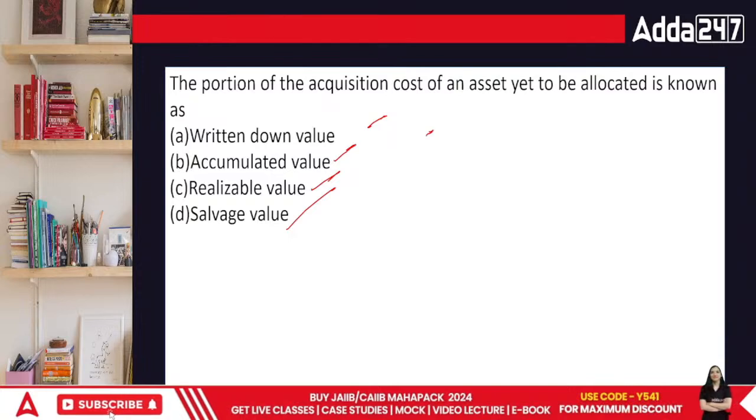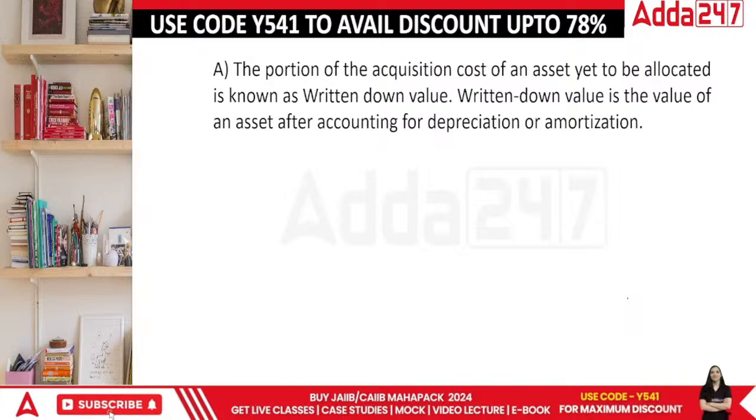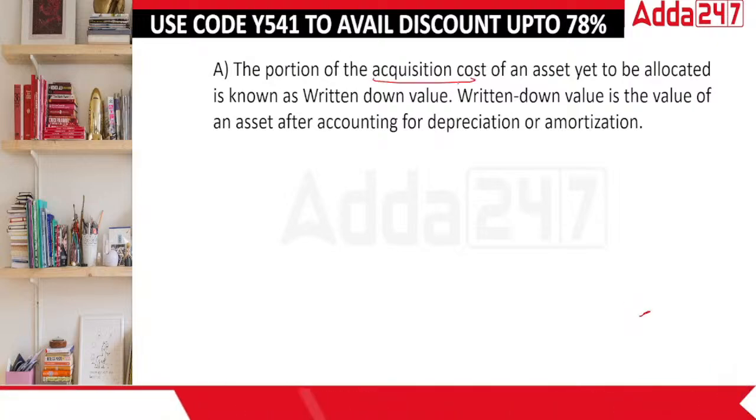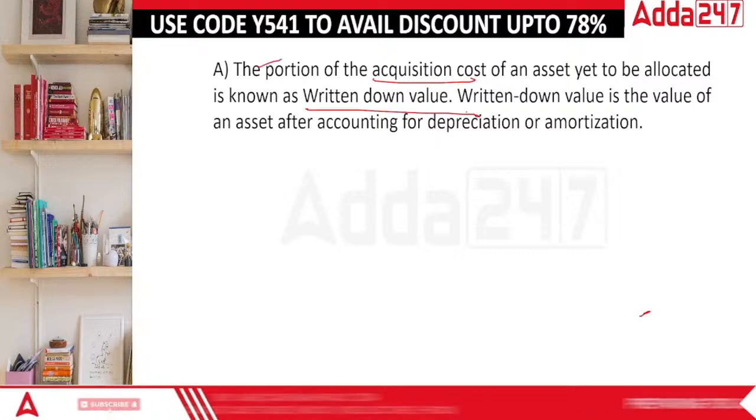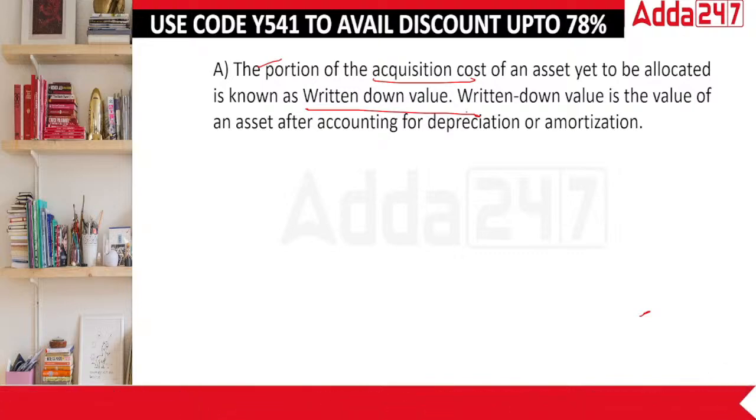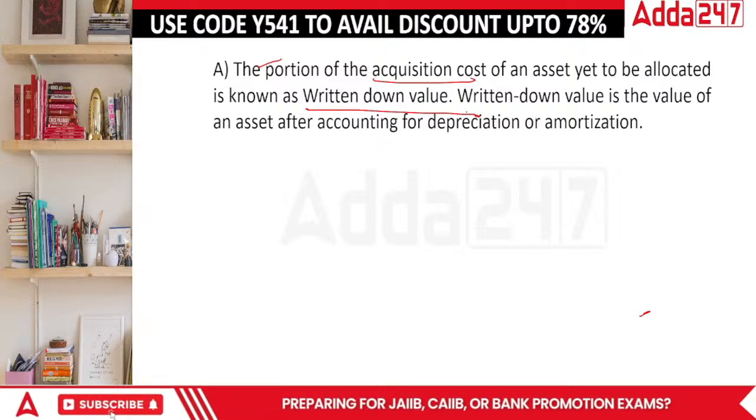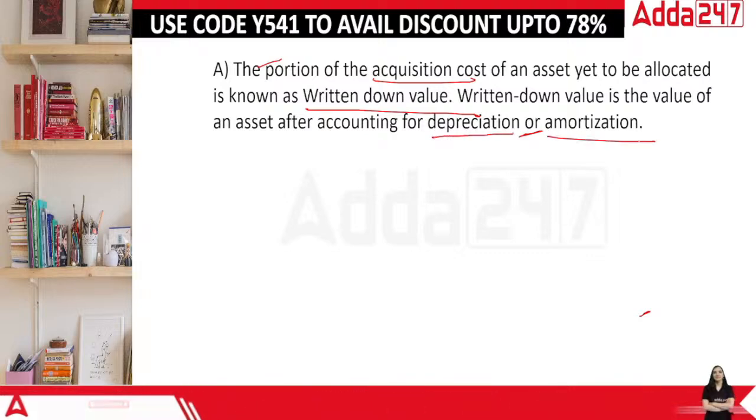WDV method is one of the, this is actually the value which is left after it. Accumulated value is nothing in terms of this area. Acquisition cost means purchase cost, everyone. The portion of acquisition cost that is yet to be allocated is WDV. This is a question related to depreciation. And when the goodwill amortizes, matlab intangible assets also reduce, that is called amortization. Depreciation is tangible, amortization is intangible.